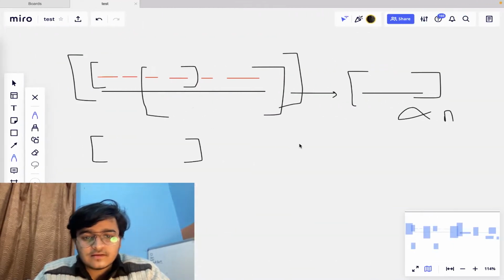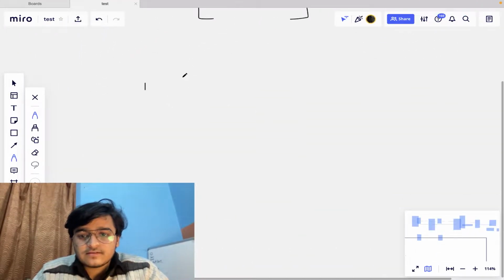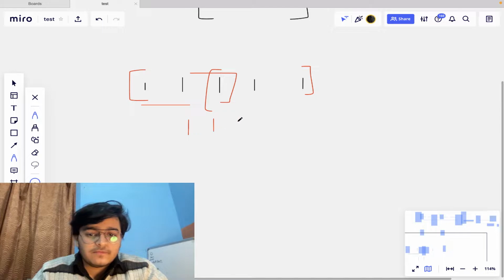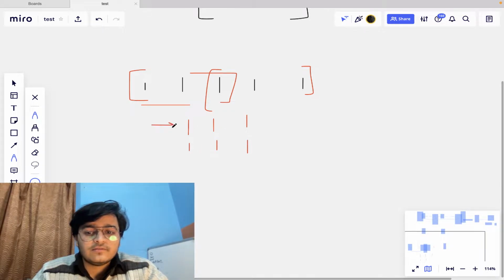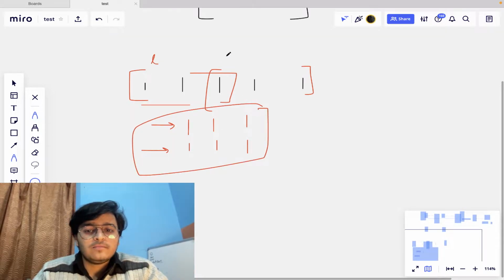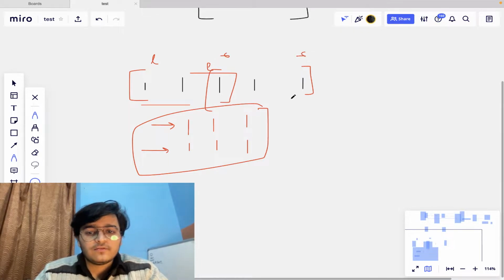Suppose the given numbers are 1 1 1 1 1, and we take a subsegment of size 3 from here to here, and another subsegment of this size from here to here. We get 1 1 1 as one sequence and 1 1 1 as the other. The sequences may be equal, but they are different as subsegments because the l to r bounds are different for both.